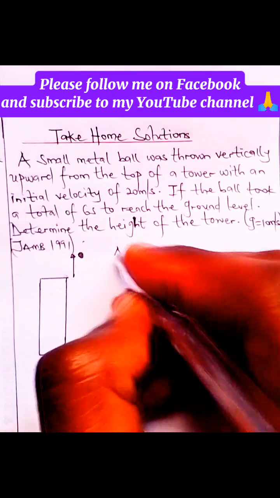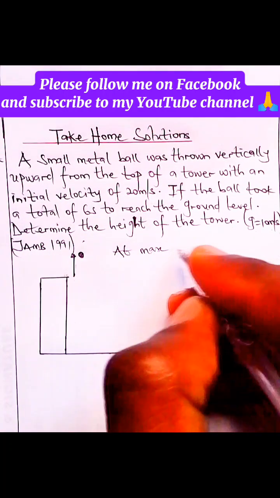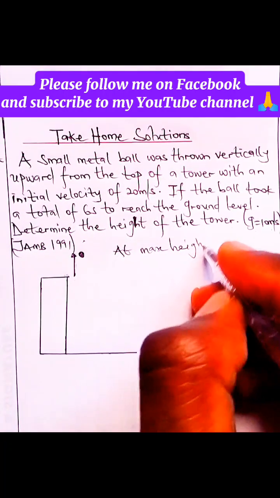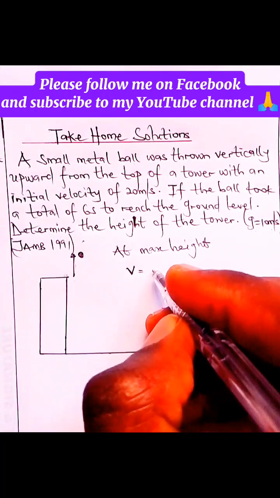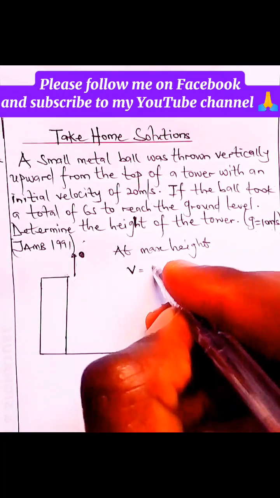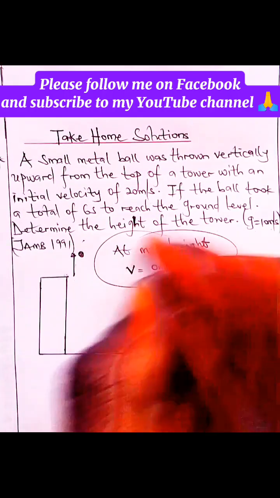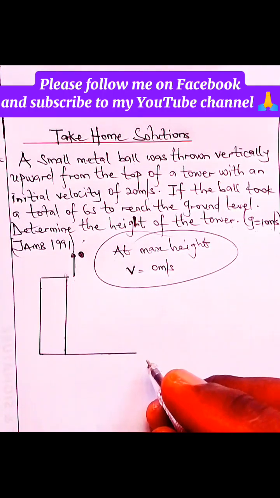So at max height, note this: at maximum height, the final velocity, that is for the acceleration of the body along the y-axis, is 0 meters per second. So that's what I want you to note.